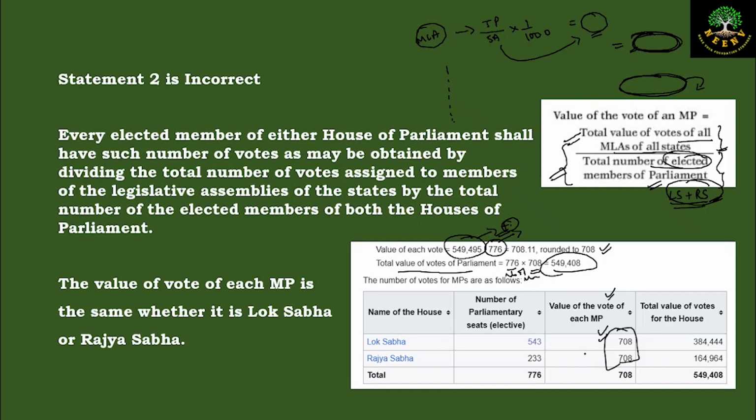But if you look at the value of votes of the Lok Sabha and Rajya Sabha as a house, because the Lok Sabha has more number of people, the 543 will get multiplied by 708 and we'll get 3 lakh change, and this 233 will get multiplied by 708 and we'll get 1 lakh change. So the house of Lok Sabha as a whole in total has more value of votes than the house of Rajya Sabha, but the individual MP's value of vote is the same for both the Lok Sabha and Rajya Sabha.